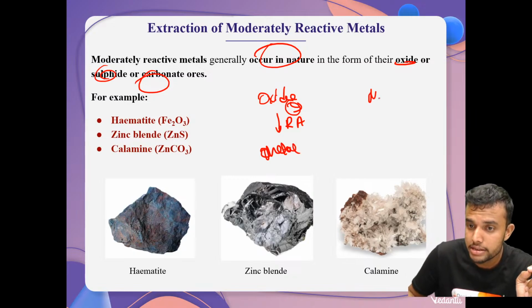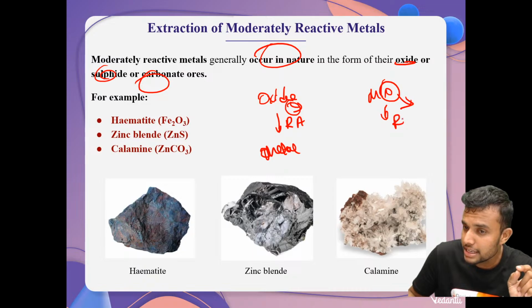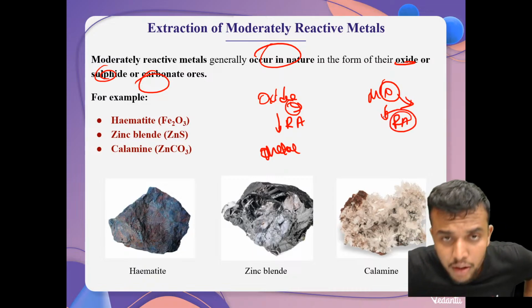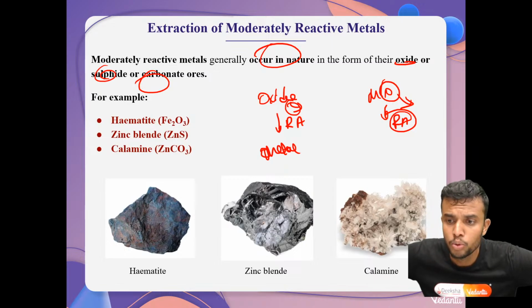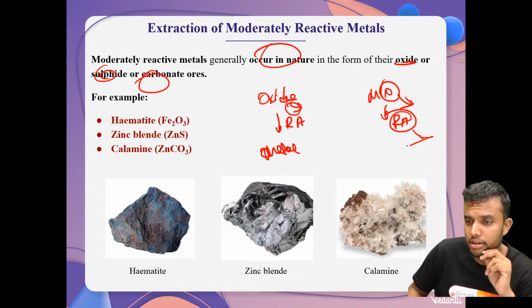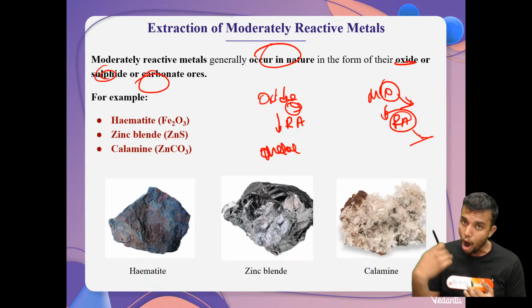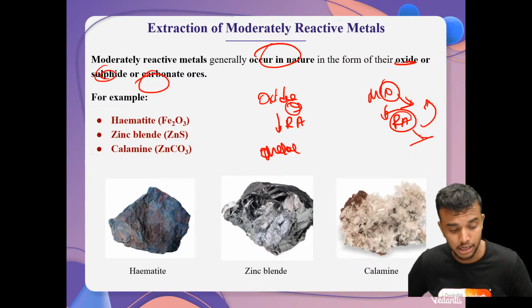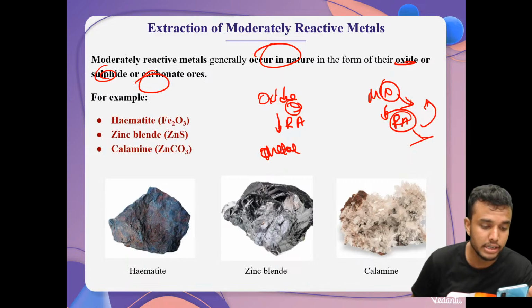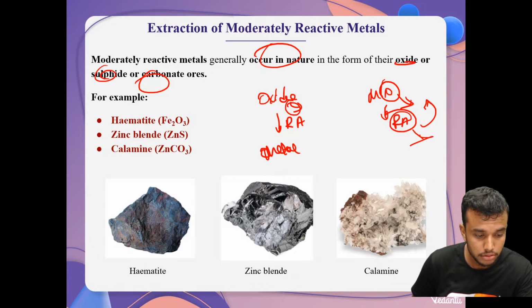Metal oxide, MO, is there. We remove the oxygen by using a reducing agent. What are reducing agents? Very simple. They undergo oxidation and help other compounds to reduce. Right, my dear students? Helps other compounds to reduce. Very simple.